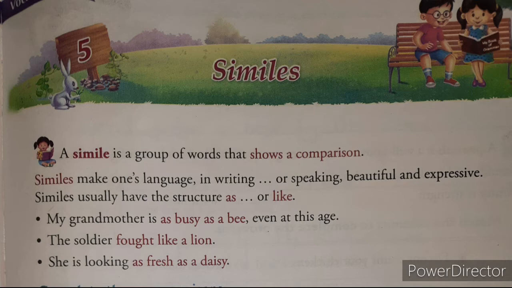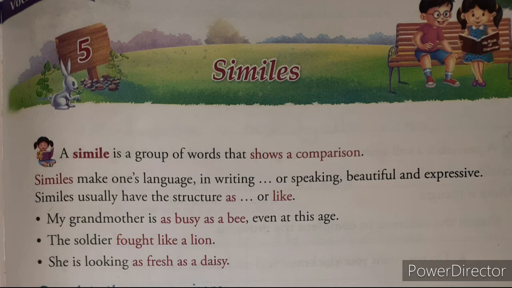If you see the second example, the soldier fought like a lion. Fought like a lion, this is called a simile. It is a group of words, means only the simile. And in this sentence, the word like shows the simile. How? The soldier fought like a lion. Means the soldier is compared with the lion. And for that, which word is used? Like. Like shows the simile.